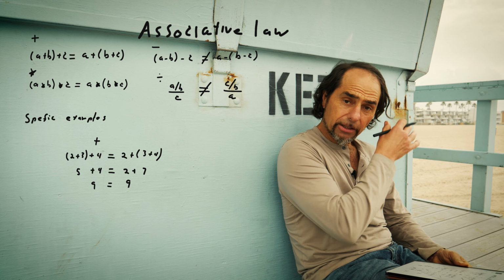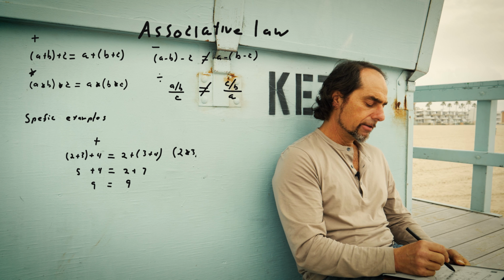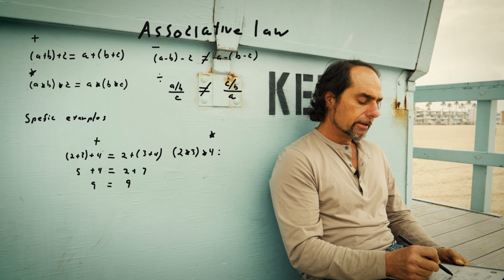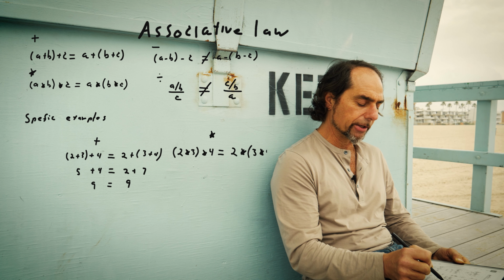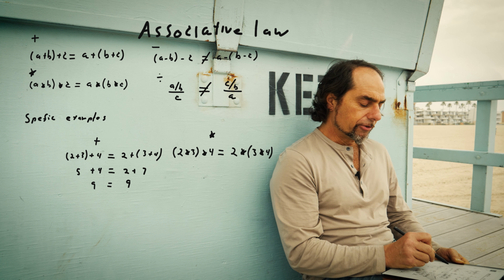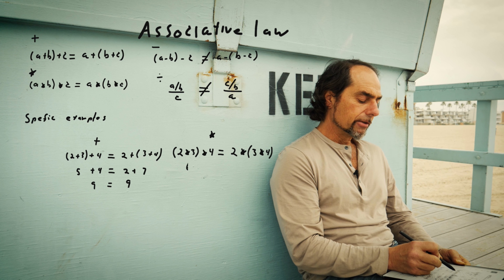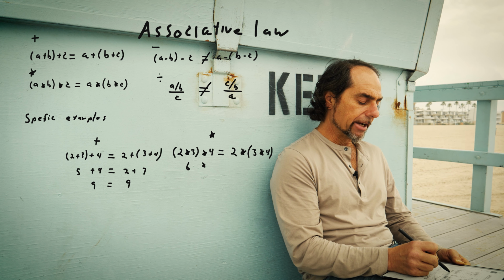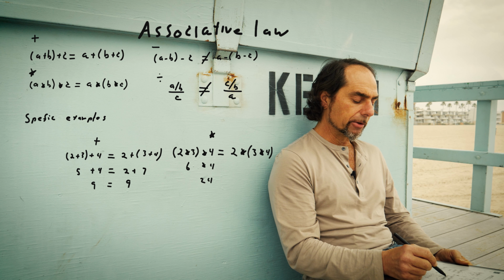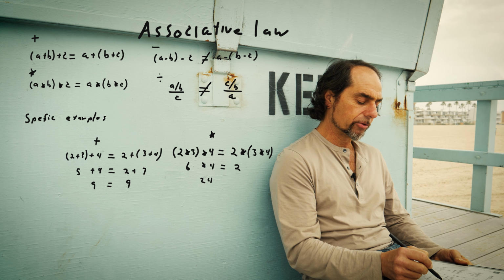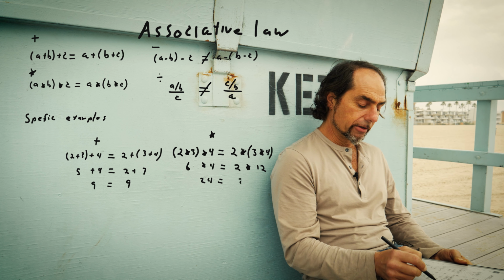Check. Let's look at multiplication. Open parenthesis, 2 times 3, close parenthesis, times 4 equals 2 times open parenthesis, 3 times 4, close parenthesis. Now, let's do the left side first. 2 times 3 is 6, times, bring down the 4. Well, 6 times 4 is 24, all right? Let's bring down the 2 from the right side, times, well, 3 times 4 is 12, and 2 times 12 is 24. 24 equals 24, check.